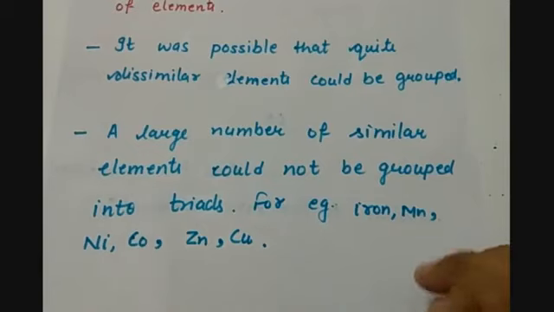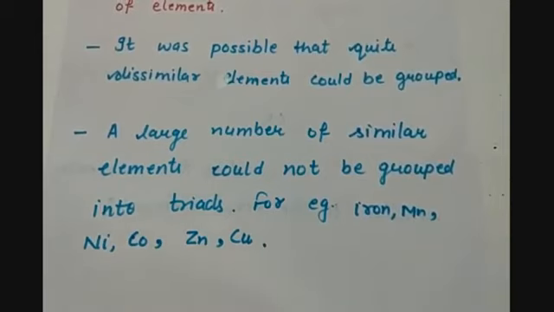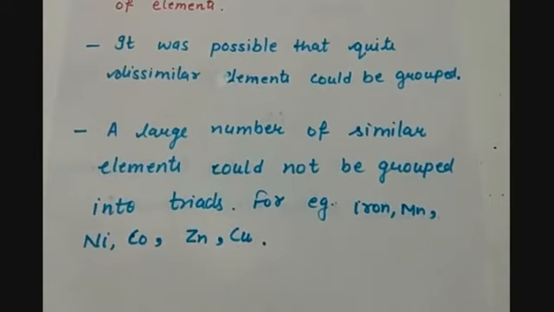Now, as there were shortcomings in Dobereiner's triads, another scientist came and worked on the same atomic masses, but he saw them in a different way, taking the base from here. Let us see what he did.